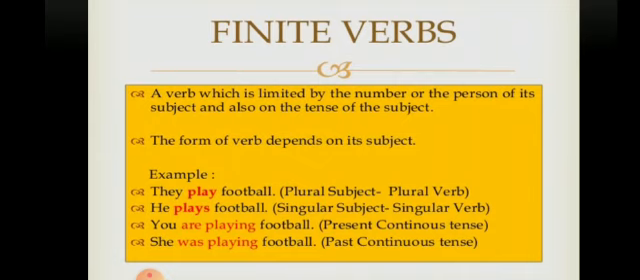Look at the next example. He plays football. Here the singular subject has a singular verb. You are playing football. Present continuous tense. She was playing football. Past continuous tense. The form of the verb depends upon its subject, right? Mainly the form of the verb depends completely on its subject.